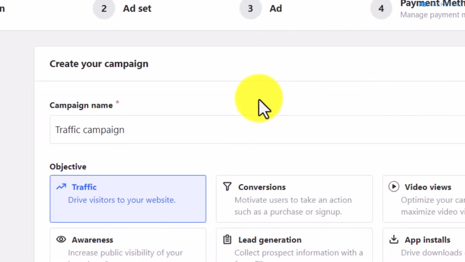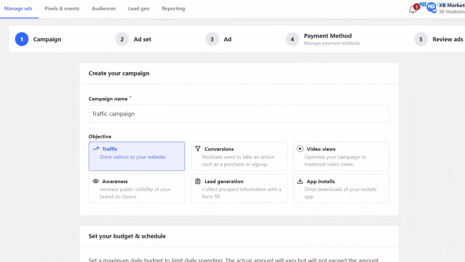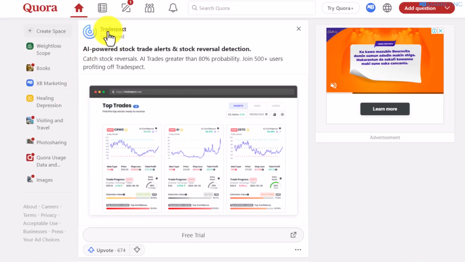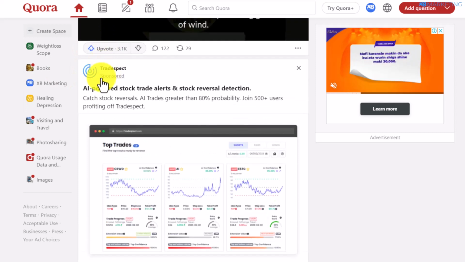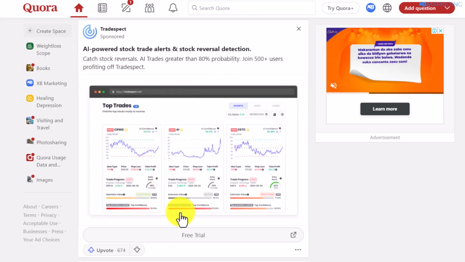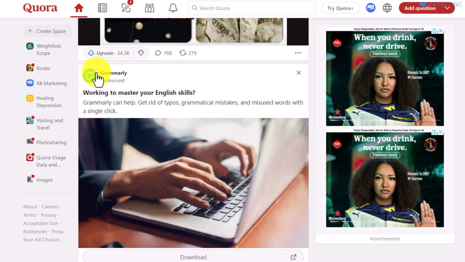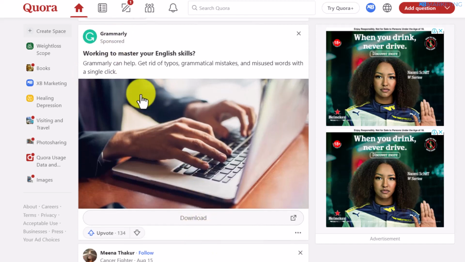So before I proceed, I'm going to show you what an ad looks like on Quora. So this is an example of an ad right here. You can see it says sponsored, and this is the ad right here. And once people click on this free trial, it's going to take them to this person's landing page, and if they convert, this person is going to make money. So as you can see, this is also another ad right here by Grammarly, and now once people click on this download, they will be able to download this app to their device.